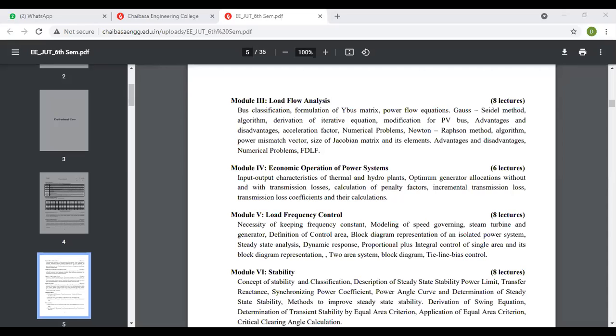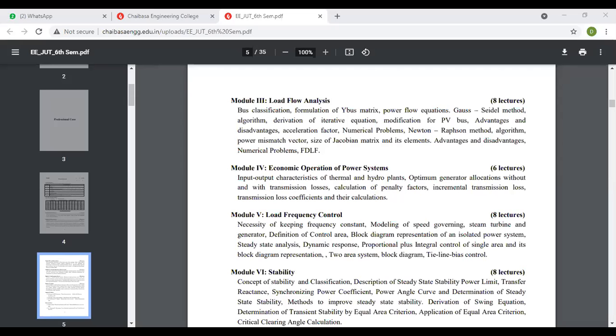Those concepts, how to perform the load flow analysis, what the various techniques available are, and what the advantages of those techniques are, we will be discussing in detail in load flow analysis. Next is the economic operation of power system. Under this module we will cover that there are n number of generators connected in the system.